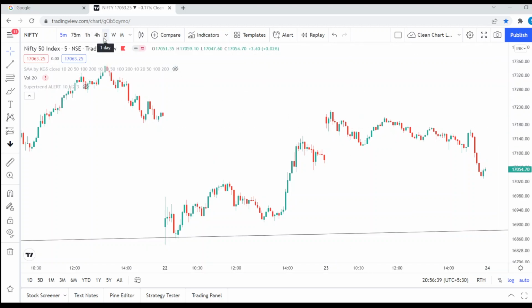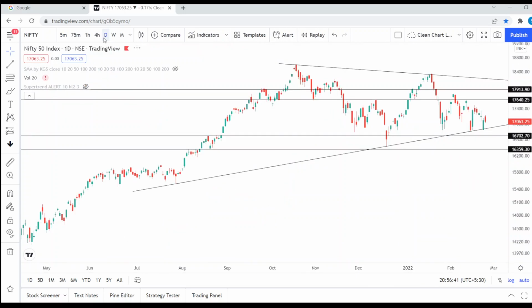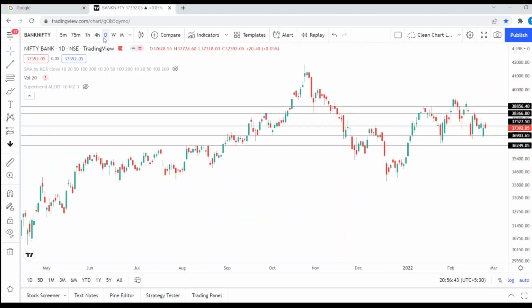Coming to Bank Nifty. So Bank Nifty has broken 37,500, or I would say could not break out around above 37,500. It went up, opened gap up around 37,620, made high of around 37,700, but उसमें कुछ opportunity I don't think so मिला है, and closed at around day's low.